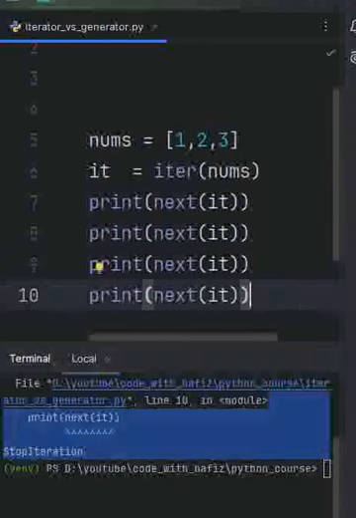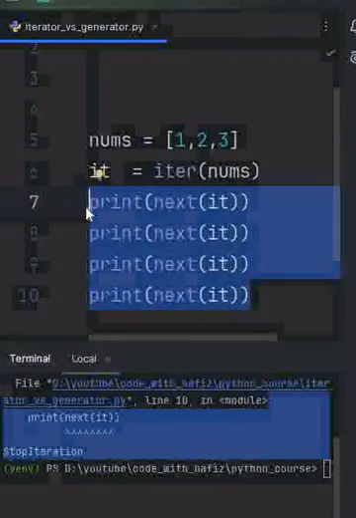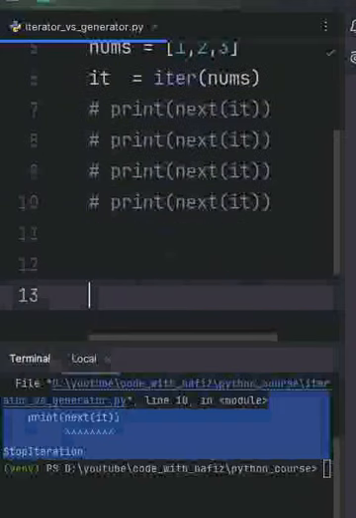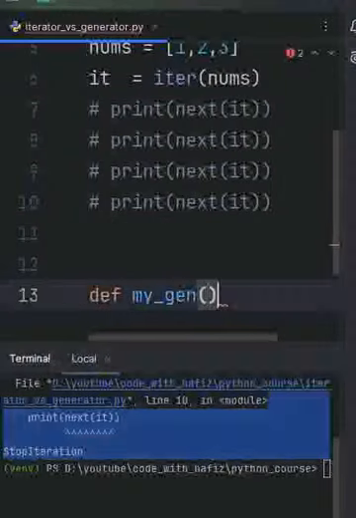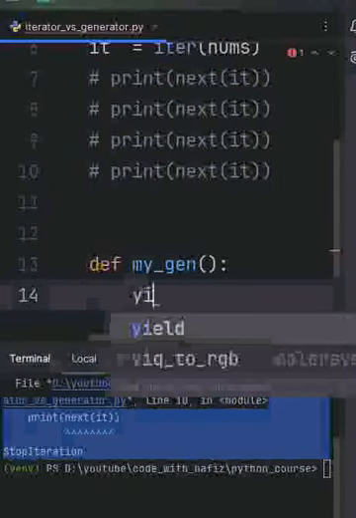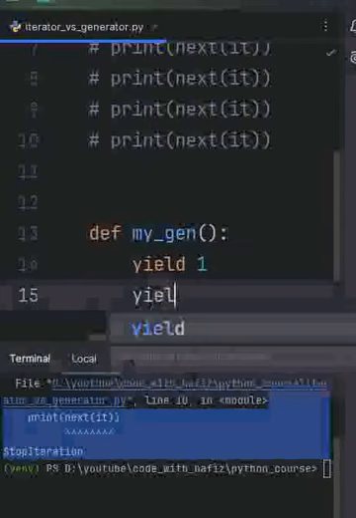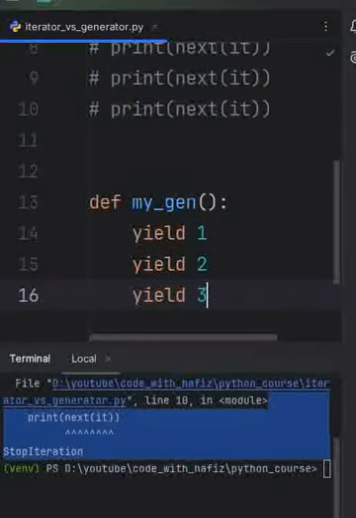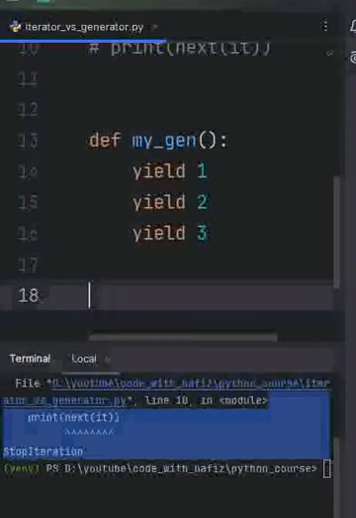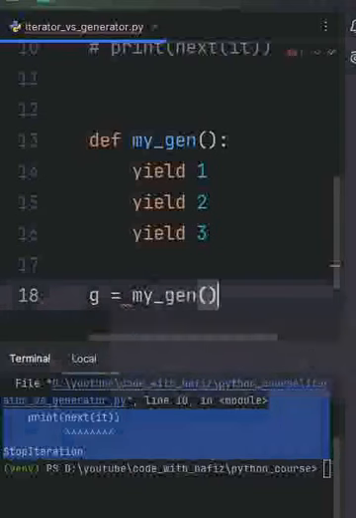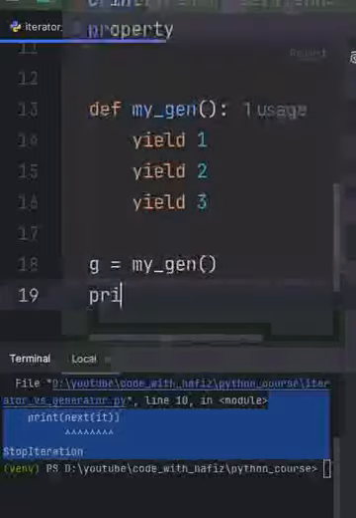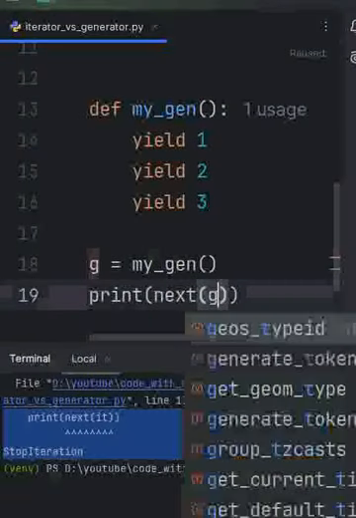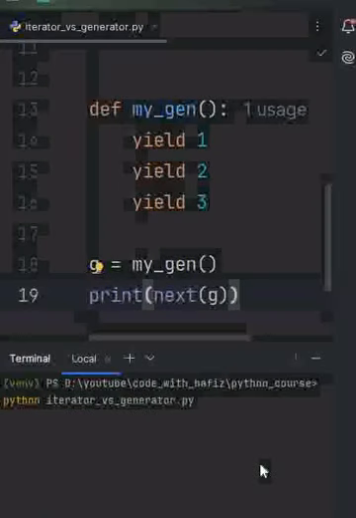So now let's see what a generator is in Python. Let me comment all this code. A generator is a function that returns values one by one. Let me create a function, my_gen, then colon, yield 1, yield 2, yield 3. Save my code, and call this function, g equals my_gen, and print next g.